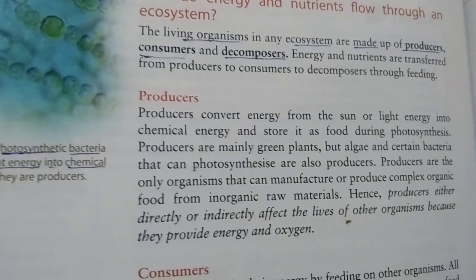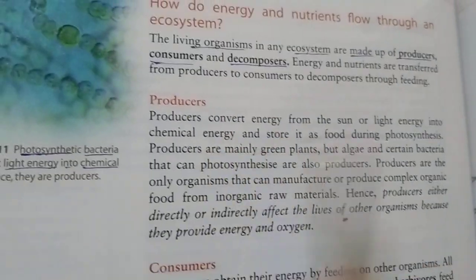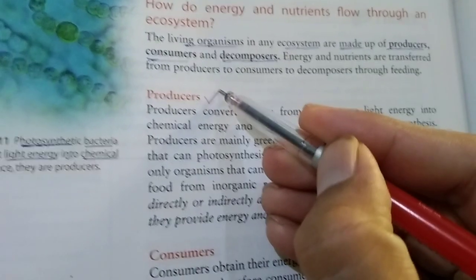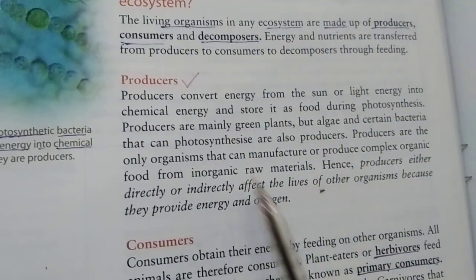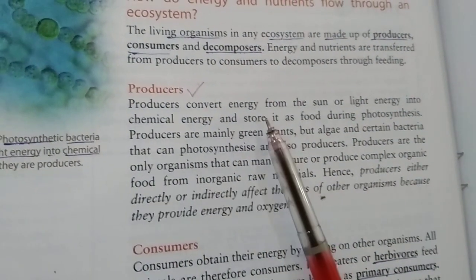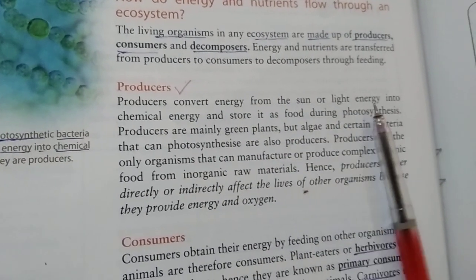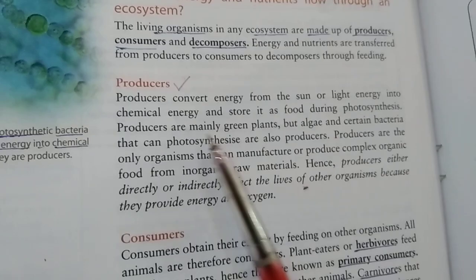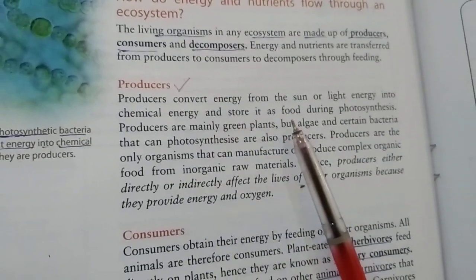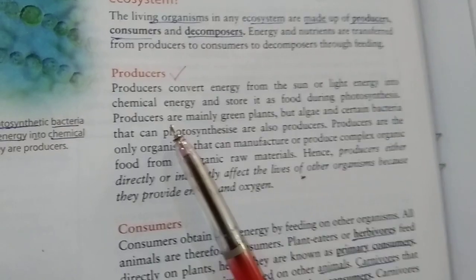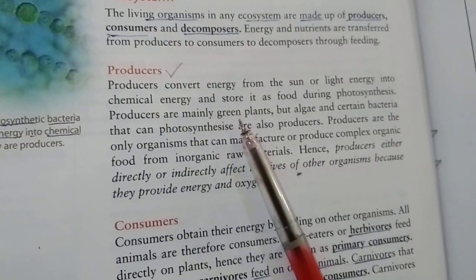Now we discuss the first level of ecosystem, that is producer. Producers convert energy from the sun, or light energy, into chemical energy and store it as food during photosynthesis. Producers are mainly green plants.